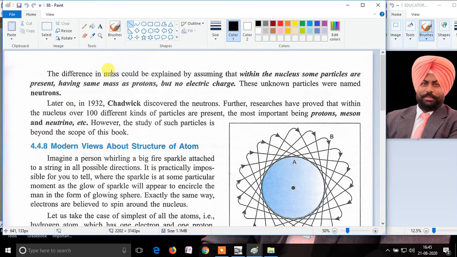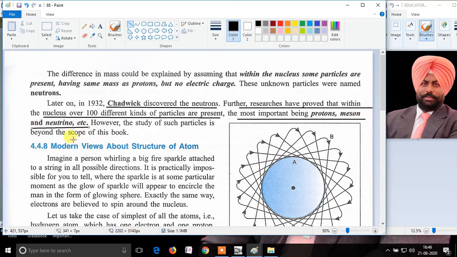The scientist who discovered the neutrons is Chadwick. He further said that a nucleus has more than 100 different kinds of particles in it, and the most important particles are protons, mesons and neutrinos.